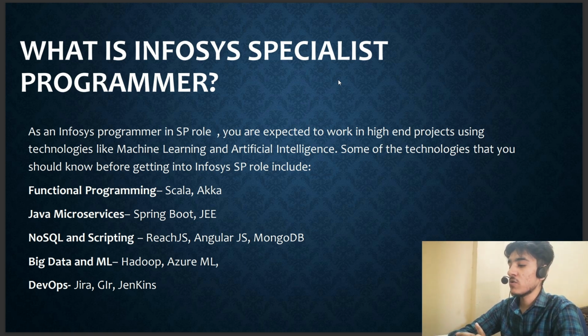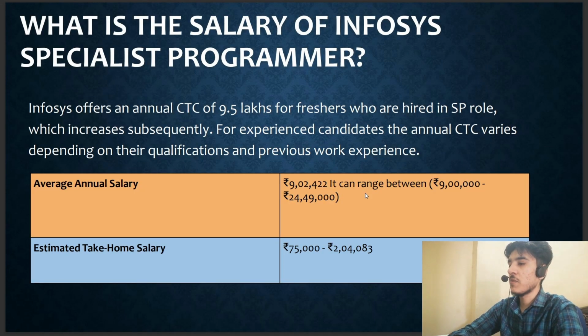In NoSQL and scripting, you can have knowledge of React.js, AngularJS, MongoDB, and in big data and ML, Hadoop and Azure, and machine learning is a big advantage. In DevOps, you can have knowledge of Jira, Git, and Jenkins also. You can expect to work on these technologies, or you can get projects on machine learning and artificial intelligence also.